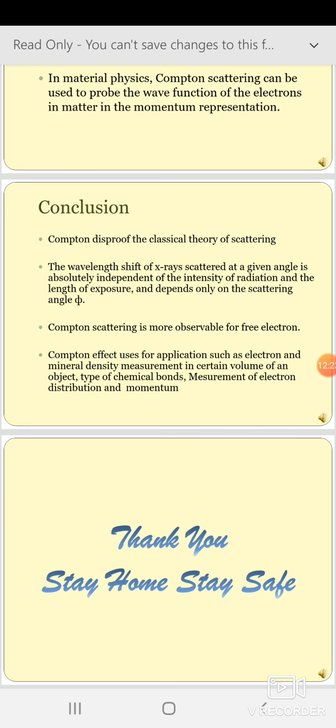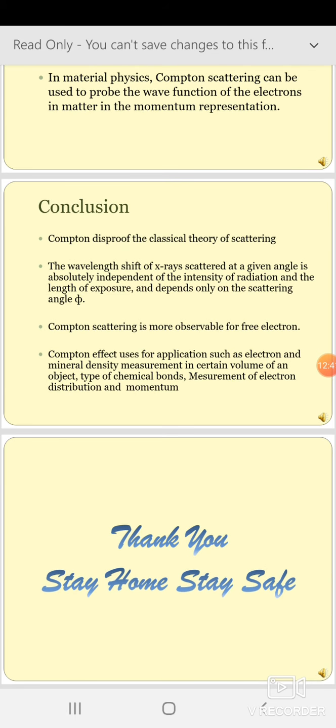What conclusions do we draw from the Compton effect? The Compton effect fails to be explained by the classical theory of scattering, as mentioned in the predictions of the wave theory. The wavelength shift, that is the Compton shift, of X-rays scattered at a given angle is absolutely independent of the intensity of radiation and the length of exposure, and depends only on the scattering angle phi.